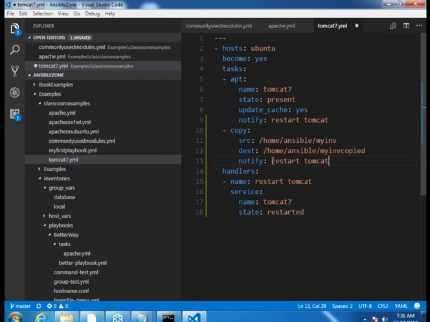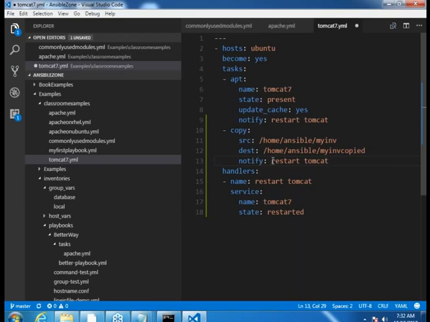And this handler concept will be there in every configuration management tool. We would have a similar thing in Chef, we would have a similar thing in Puppet, or any configuration management tool for that matter. This way is generally termed as publishing and subscribing to events. Basically, the task is publishing an event and it is notifying it to handlers. This is called publishing the event. And there is another way where you call it listening to events, which I will be showing in one of the playbook samples. That is not required because no one has started using it as of now, but at least it is good that we understand that.